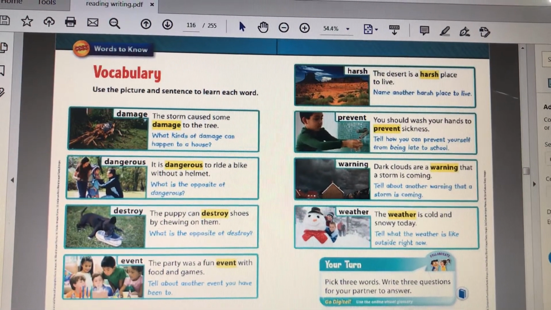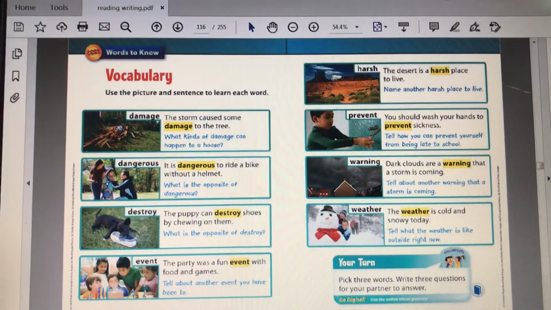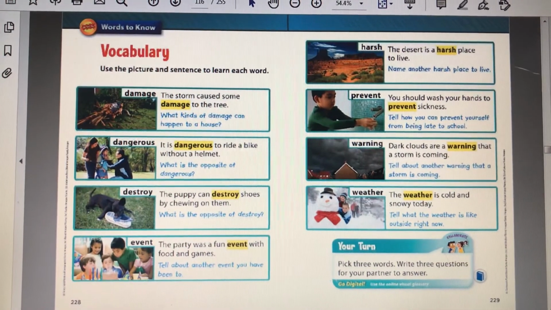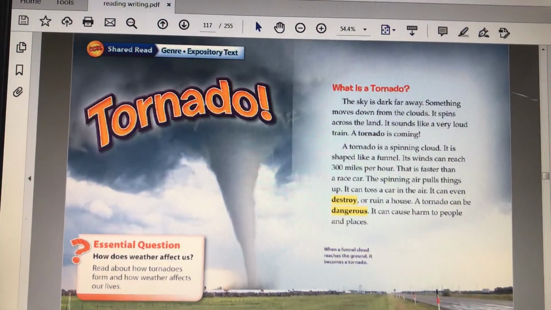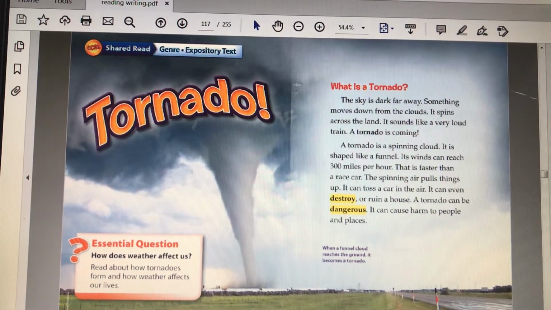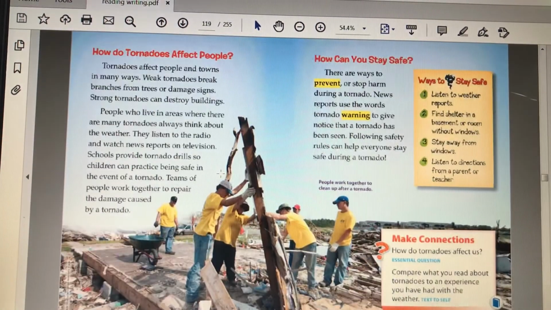So I'll see you guys next week, and we will go over these words, and tomorrow we will read the reading lesson Tornado and explain the genre and read it together. Okay, guys?